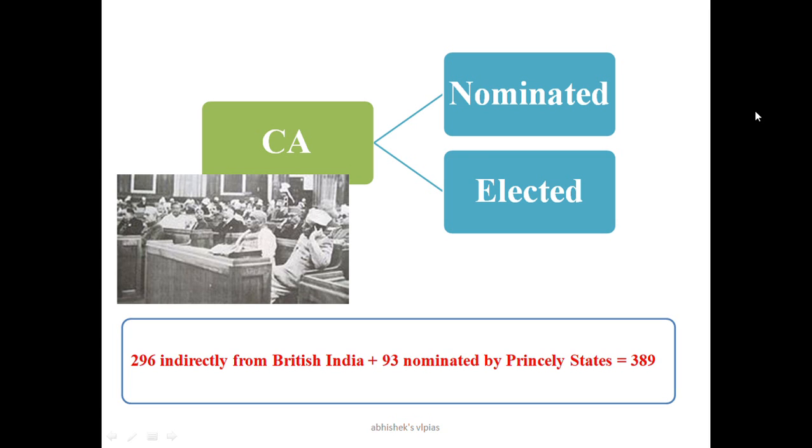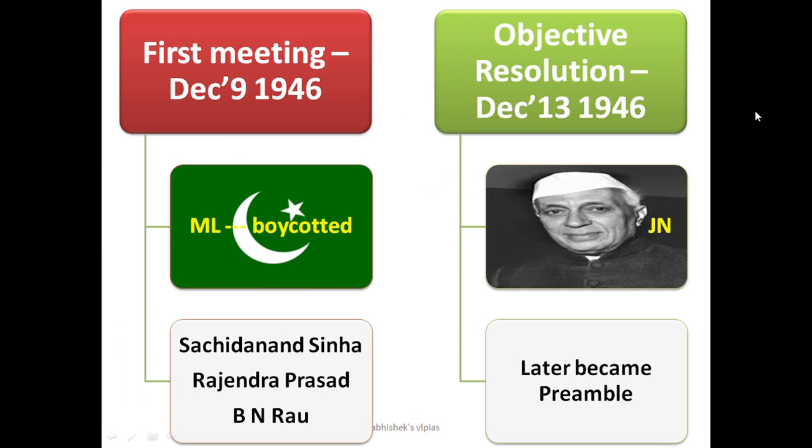The first meeting of the Constituent Assembly happened on December 9, 1946, and at that time the Muslim League boycotted this assembly.